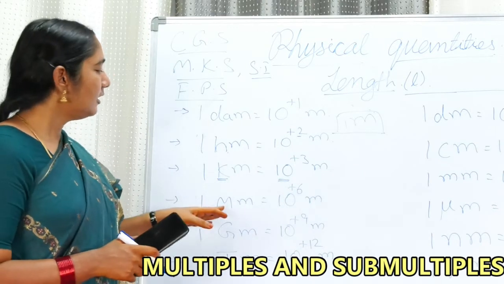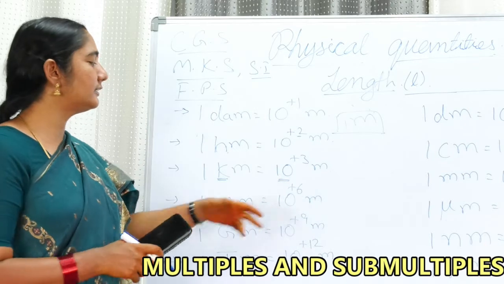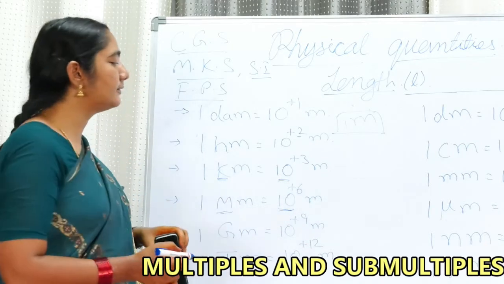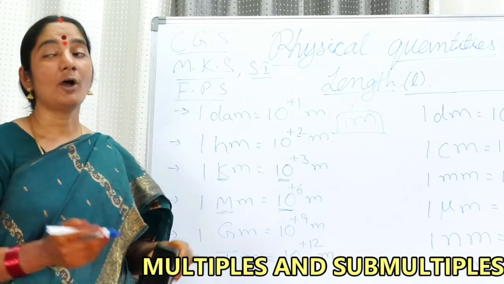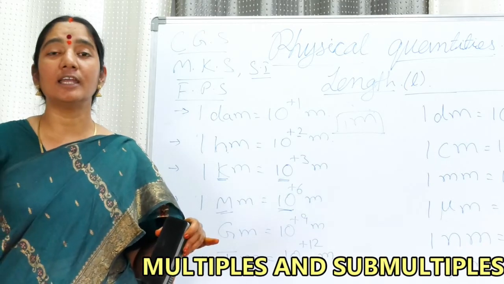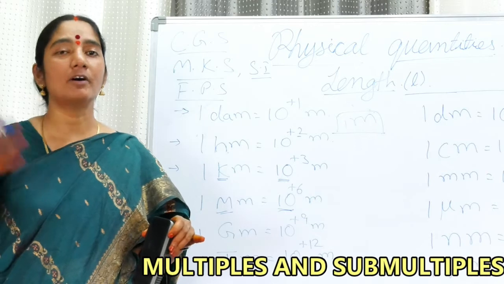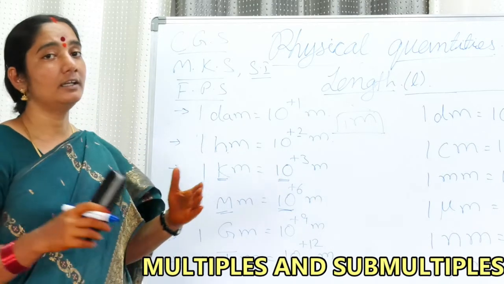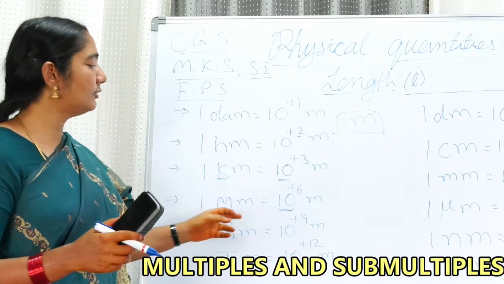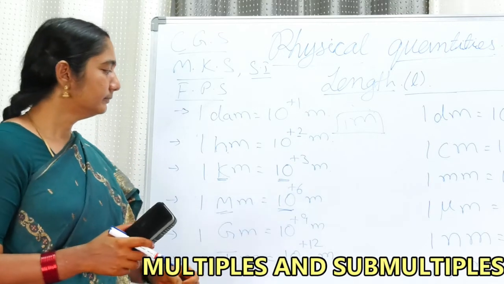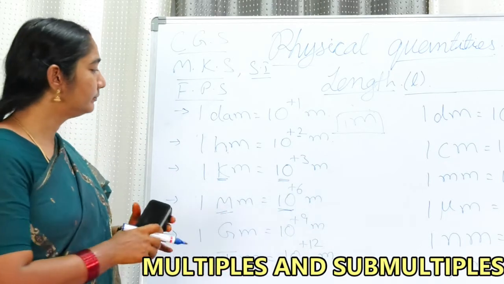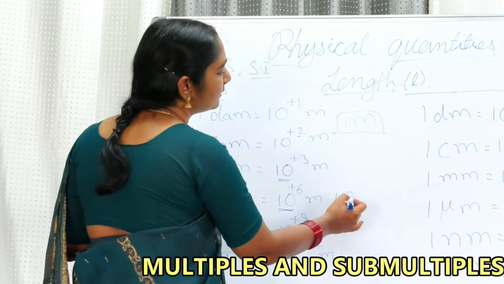Okay, good. Now mega stands for 10 to the power of 6. You must please remember this by heart. How many megawatts of power is generated in a thermal power station? Generally, that huge amount we measure in terms of mega. Mega stands for 10 to the power of 6, 1 followed by 6 zeros.